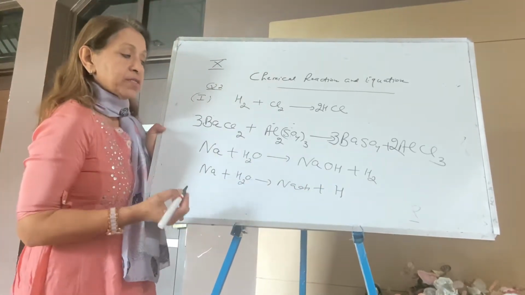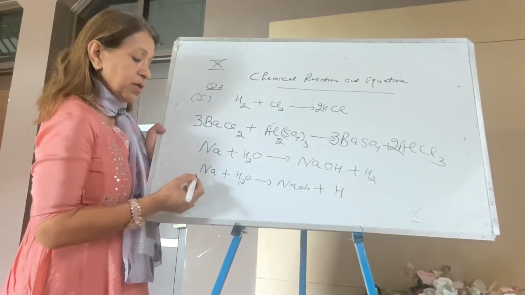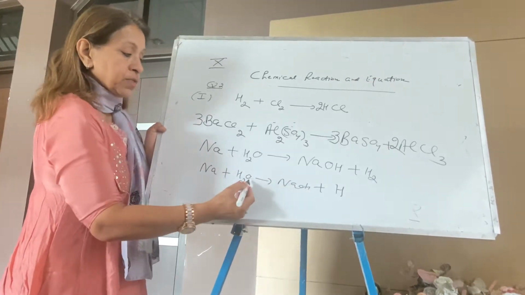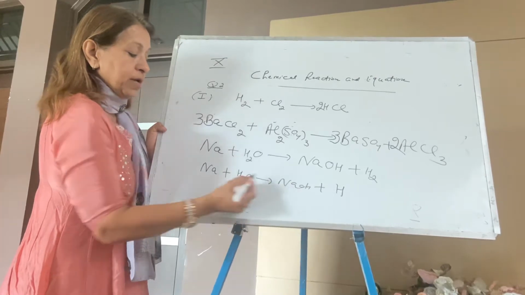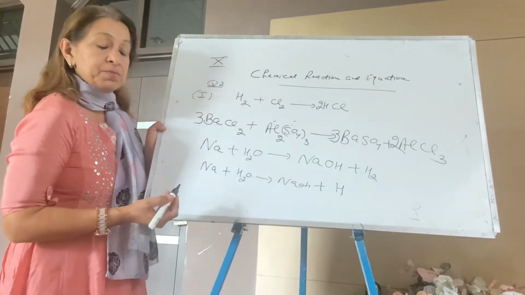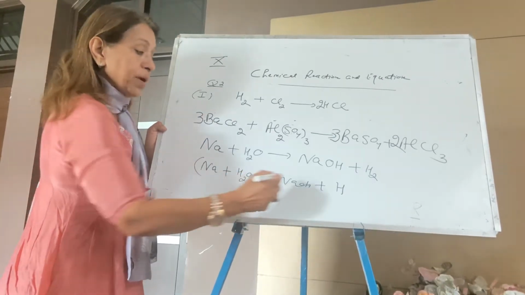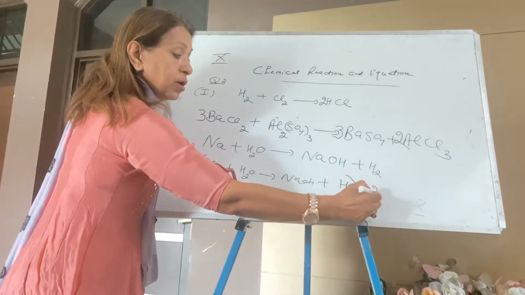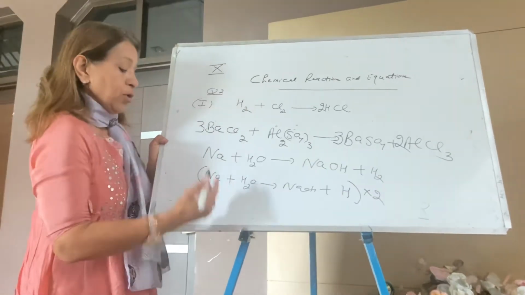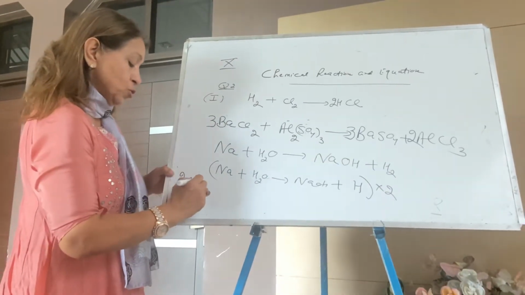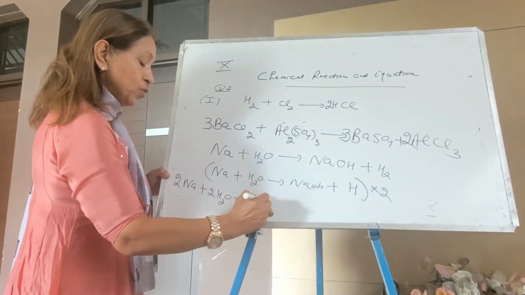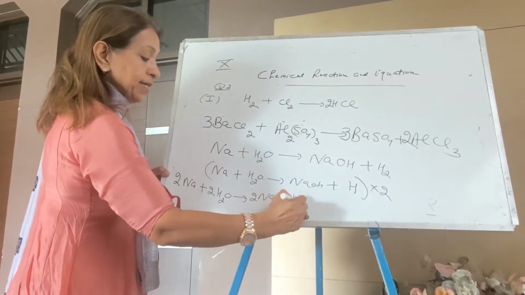I have already discussed that in my explanation of the chapter. Now balance the rest. Sodium is 1, oxygen is 1, H is 2, H is here 2. This means your reaction is balanced, but you have to multiply this equation by 2. Why? Because you again want to convert your atom into molecule. The answer comes: 2 sodium plus 2 water, arrow 2 NaOH plus H2.